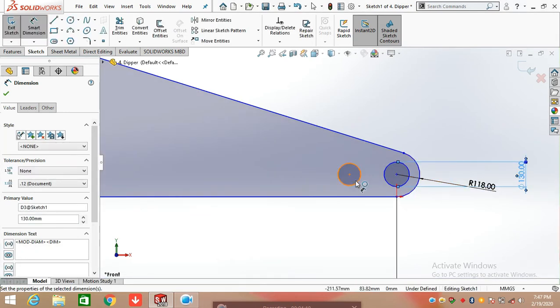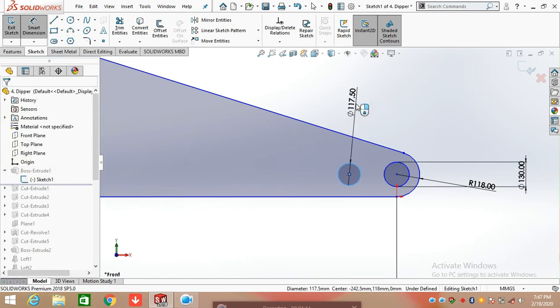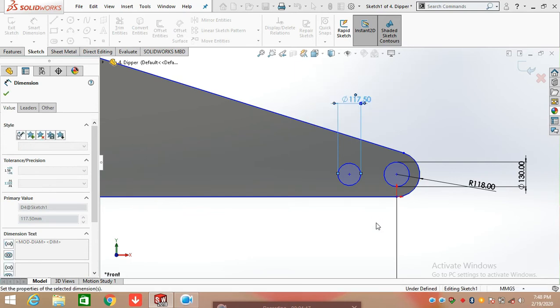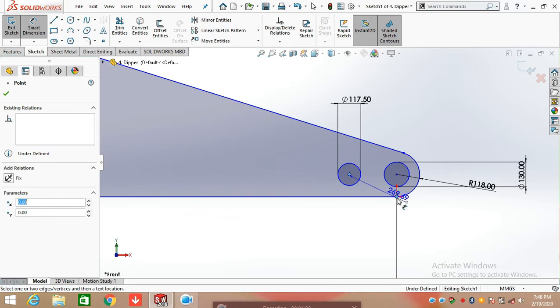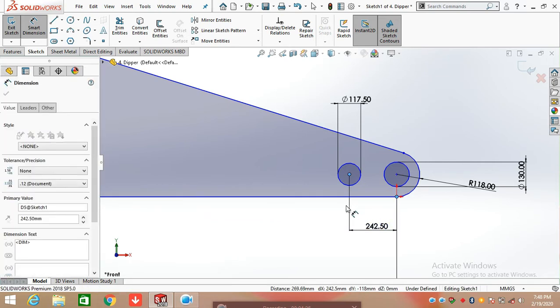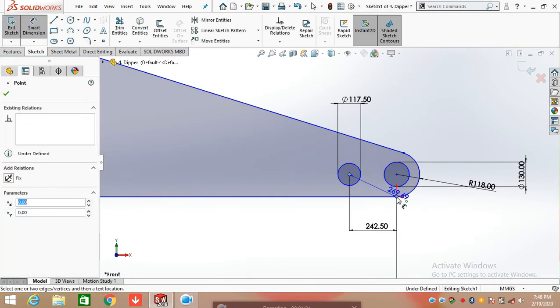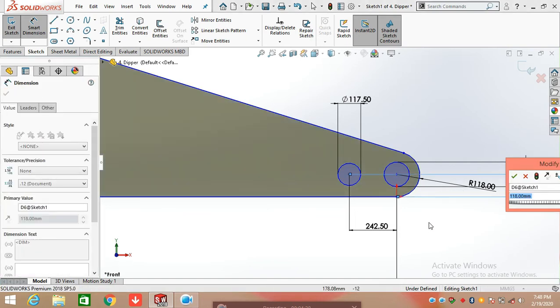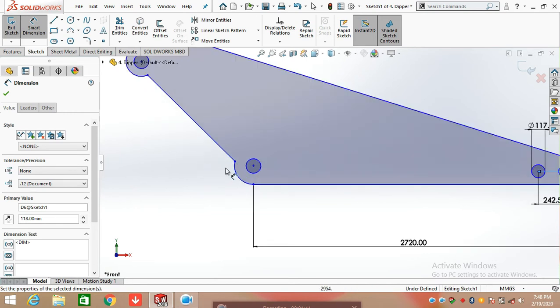Vertical position with the origin, and again draw a circle here having a diameter of 117.50 mm. Now defining the length of this dia with the origin is 242.50 mm, and height from the origin, which is 118 mm. After defining its dimension, move on to the left side.